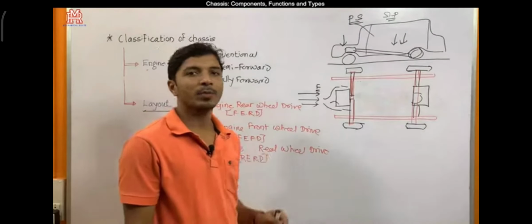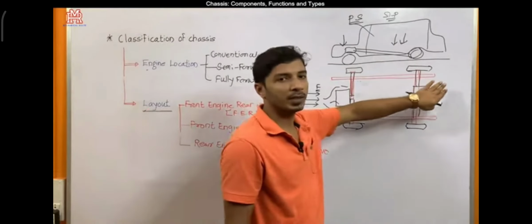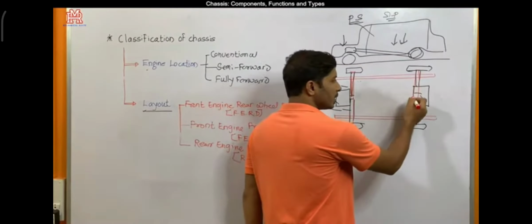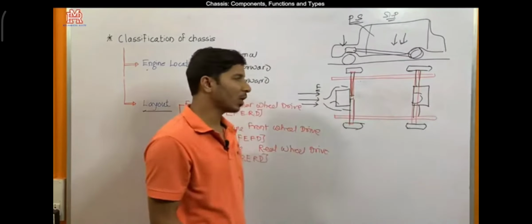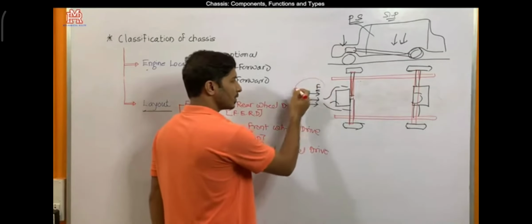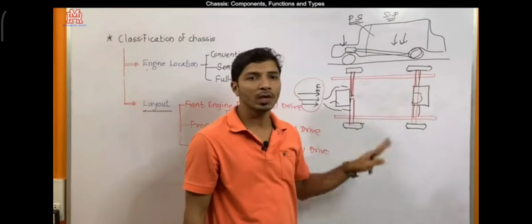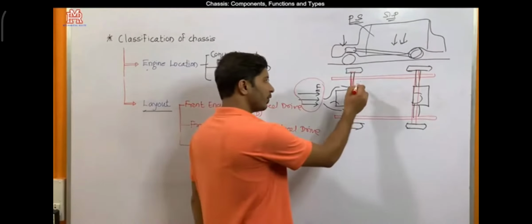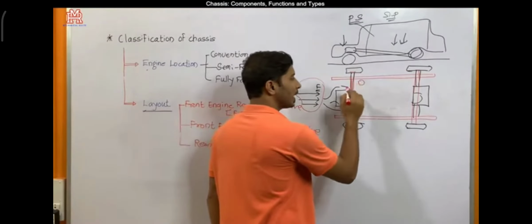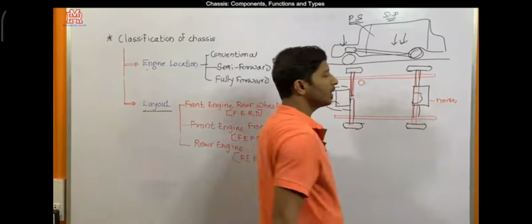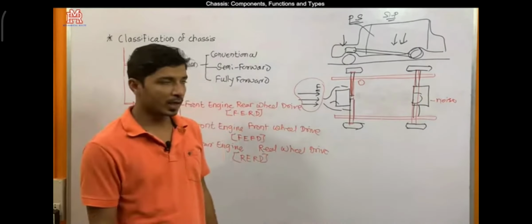But this type of drive has a number of limitations or disadvantages. The first disadvantage: if the engine is mounted on the rear side, obviously we cannot make use of natural air for cooling purposes. We should have a very effective cooling system. Then, while shifting the gear, the driver will not experience this noise, so there will be difficulty for drivers in shifting the gears.